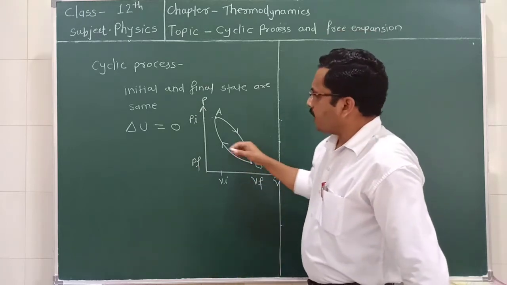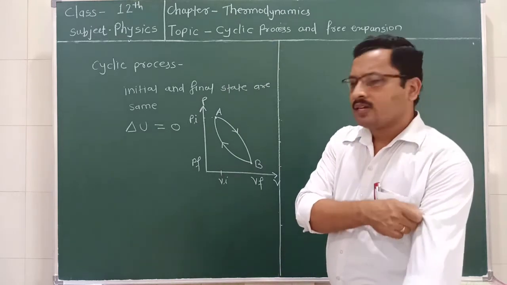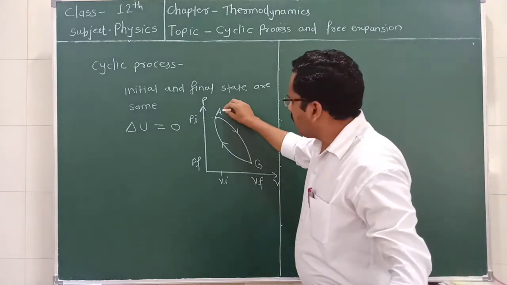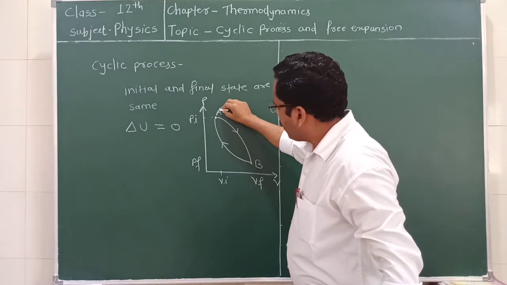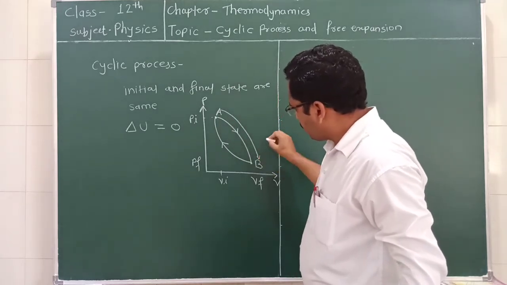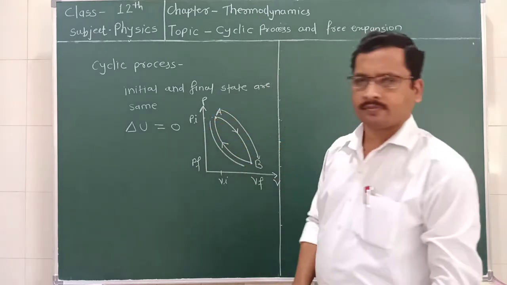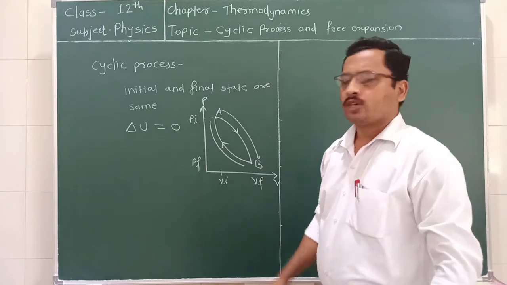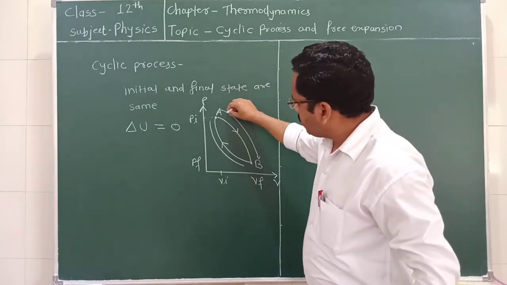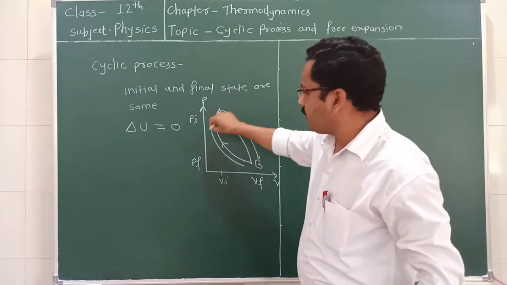Now we write here delta U is equal to 0. What does it mean? It means that the change in internal energy along this path is exactly equal to that along this path. Either it is positive, then it is negative; or it is negative, then it is positive.